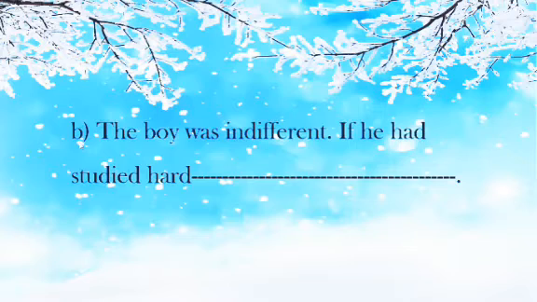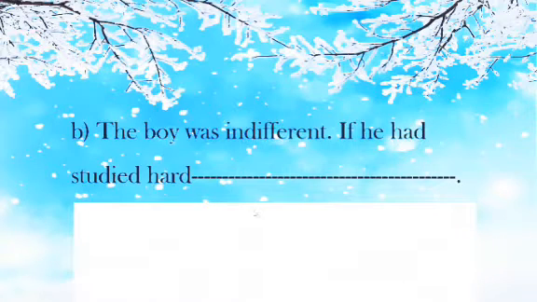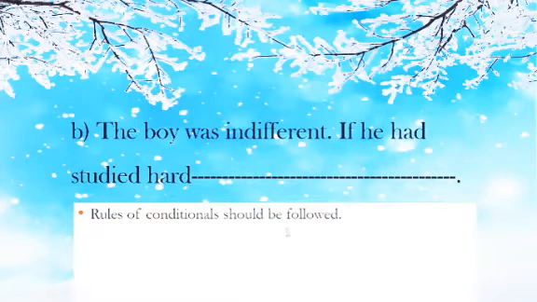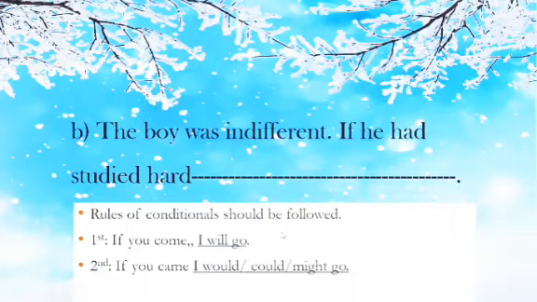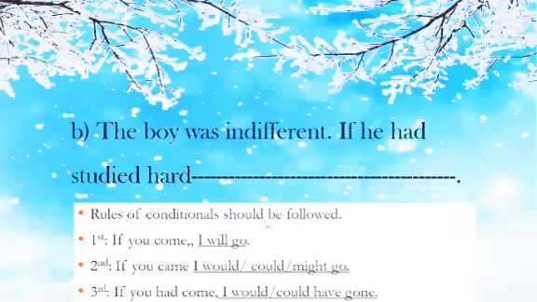Next one, the boy was indifferent if he had studied hard. Here, my dear students, notice that we have if, and as we have the connector if here, we have to follow the conditional rules. Here are the first conditional, second conditional, and third conditional. Now let us check which rule this sentence should follow.